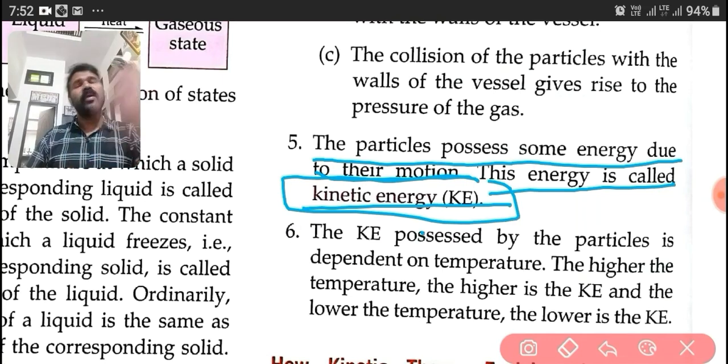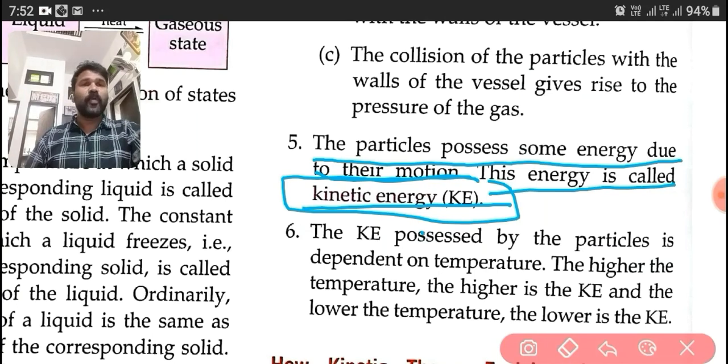Last year we discussed kinetic energy. Kinetic energy means the energy caused due to motion. Here the particles in the different states move. Because of this movement, some energy is caused. That energy is called kinetic energy.